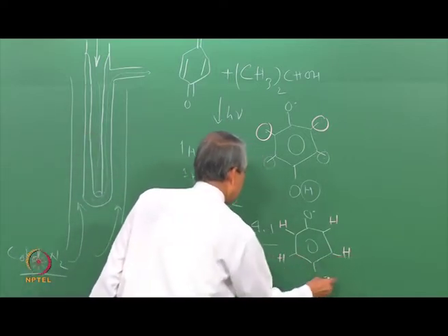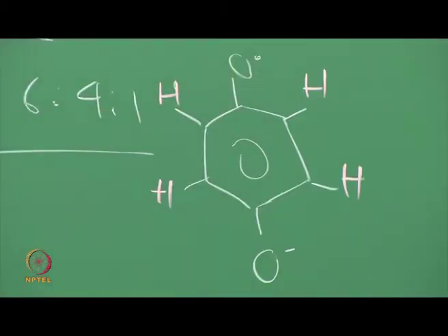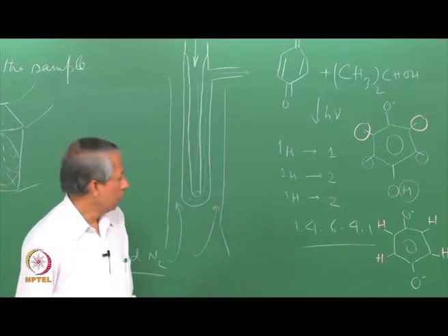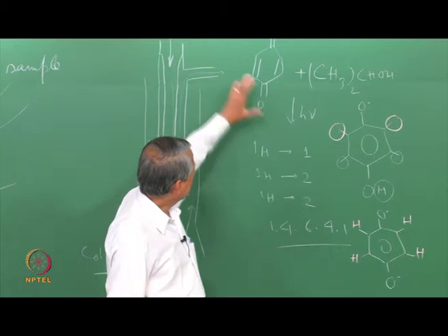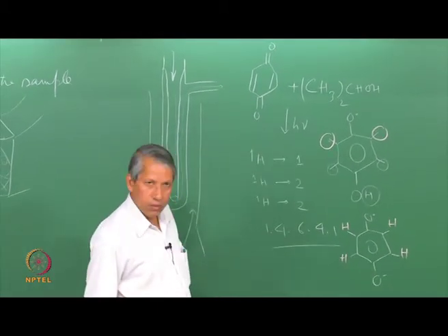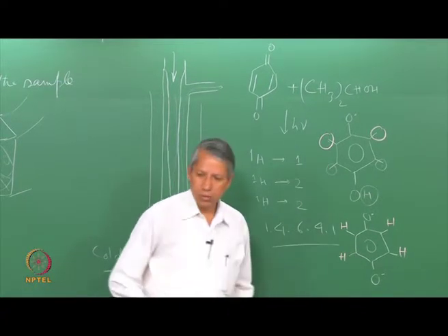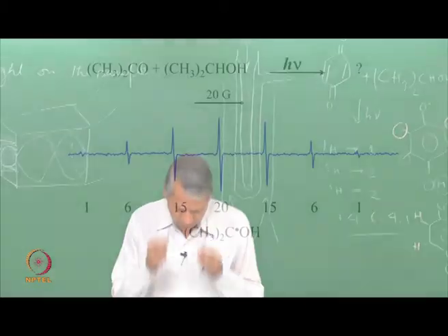Now, because of the delocalization, all 4 protons become equivalent, and then I can get this sort of spectrum which is consistent with this. So, for isopropanol I get this radical only, but in ethanol this radical is predominantly seen, and this is also seen to a certain extent.